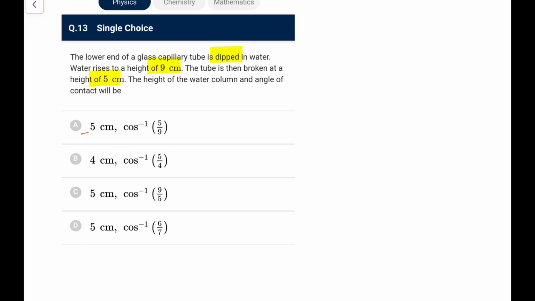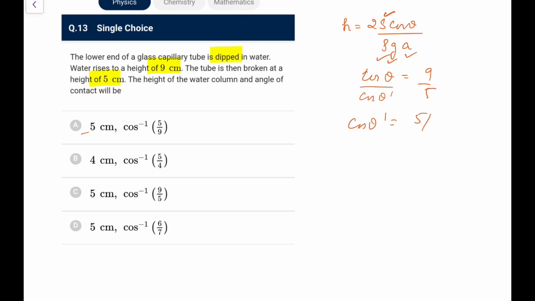Originally, h is generally written as 2S cos theta upon rho g a. So a is same, g is same, rho is same, S is same. So cos theta would be proportional to h. So initial cos theta upon final cos theta dash would be 9 by 5. So cos theta dash would be 5 by 9 times initial cos theta. Initial theta between water and glass you take as 0, so that is 1. So cos theta dash comes out as 5 by 9. So theta dash is cos inverse 5 by 9. So I think out of first and fourth, A is the correct one.